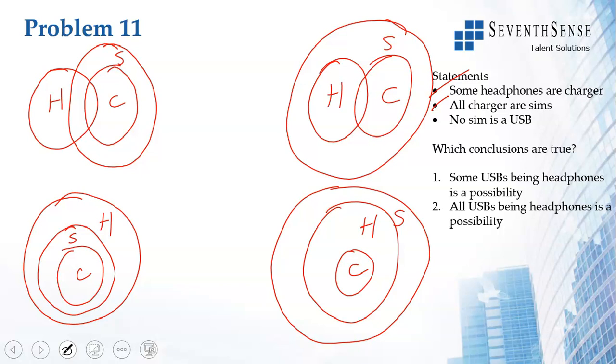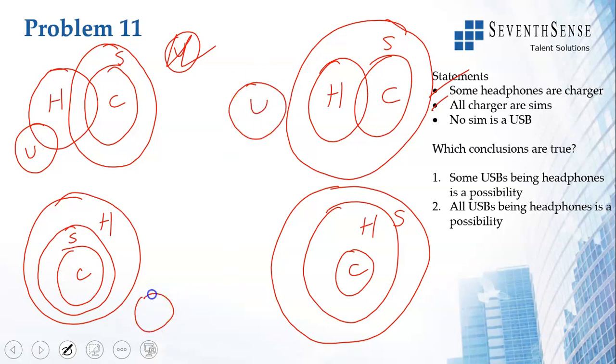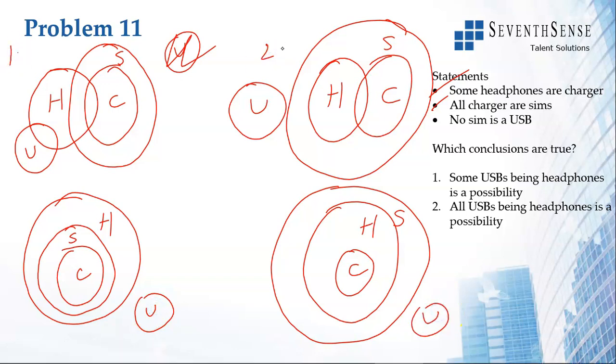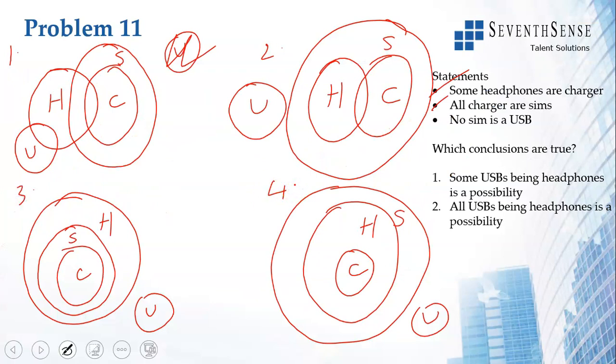No SIM is a USB. So I will draw it this way. No SIM is a USB, or rather, I can write it this way. I'll draw it here. Again, no SIM is a USB. So I have 4 different ways of drawing this, and I have 2 conclusions.